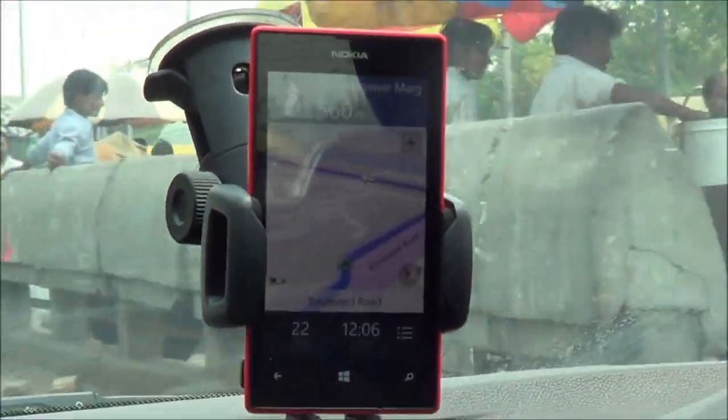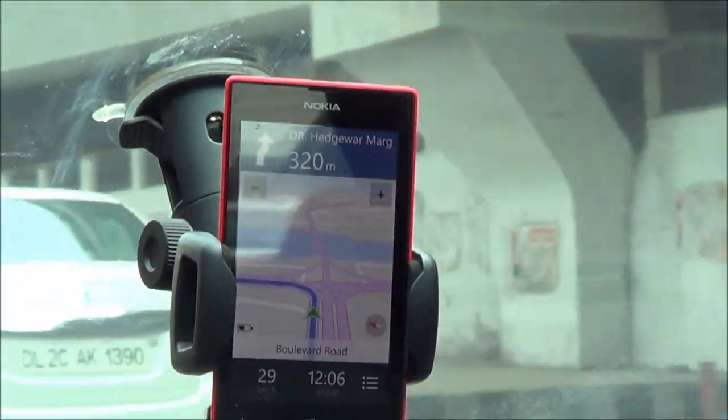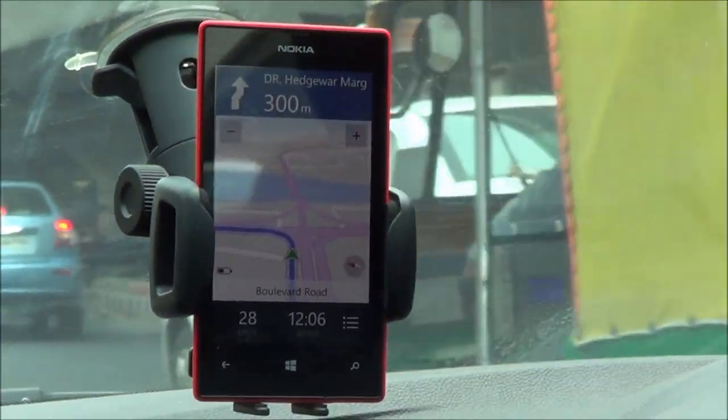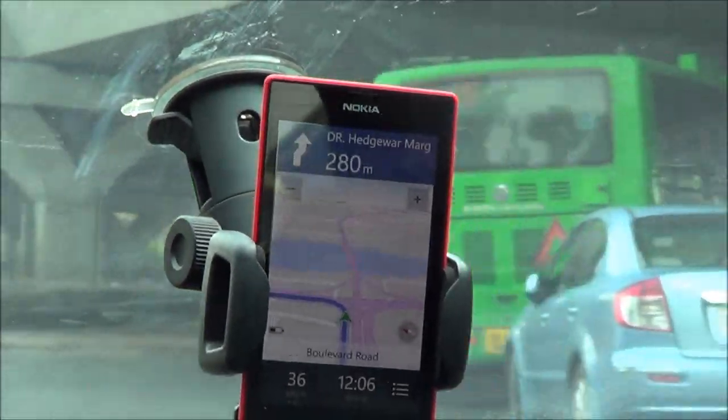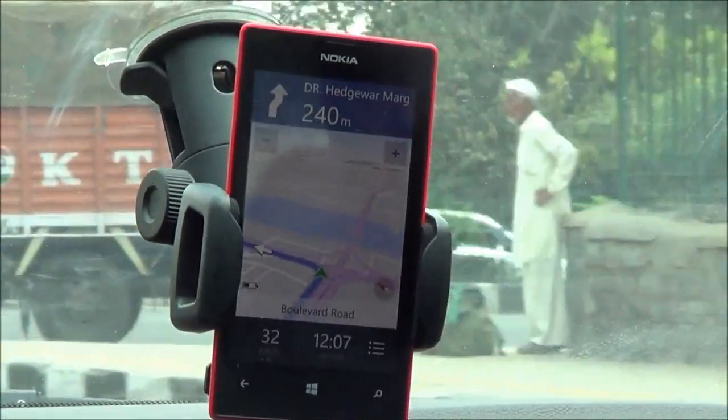After 600 meters, keep right. After 250 meters, keep right.